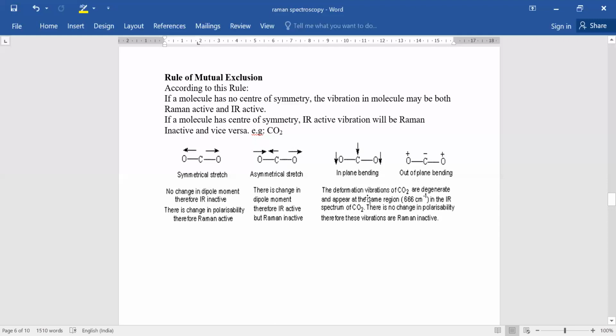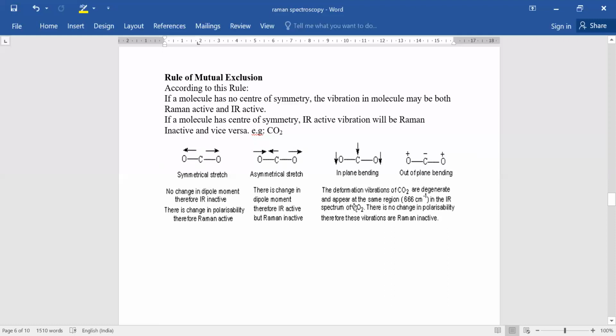CO2 shows 4 vibrations, because according to the degrees of freedom, this is a linear molecule. So it follows the rule 3n minus 5, not 3n minus 6. With n, the number of atoms, equal to 3, we get 9 minus 5 equal to 4. So it shows 4 types of vibration: symmetrical stretching, asymmetrical stretching, and these two, in-plane bending and out-of-plane bending vibration.